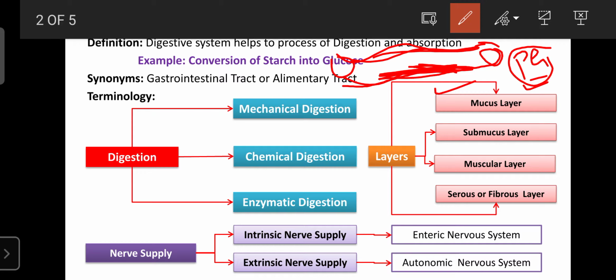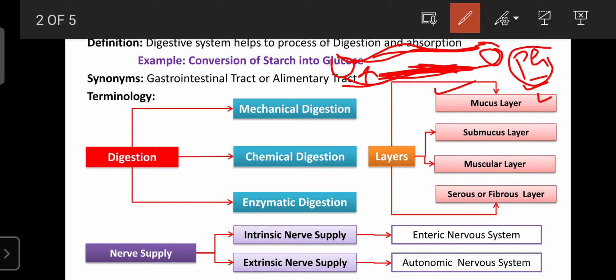Then, due to the lack of mucus layer, whatever secretions are released during digestion are exposed to the GIT, and we suffer from ulcers, gastric ulcer or peptic ulcer.